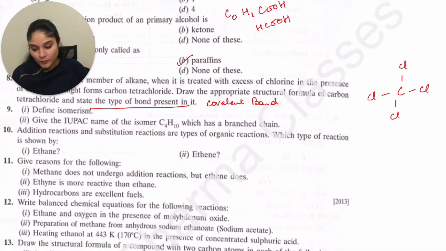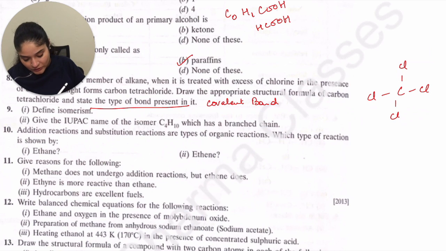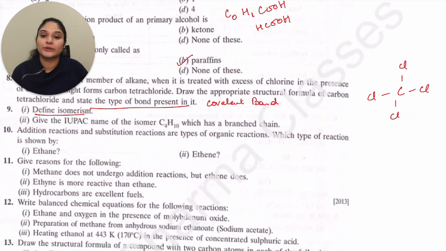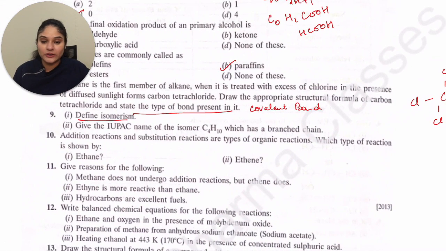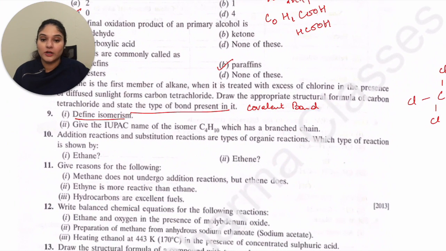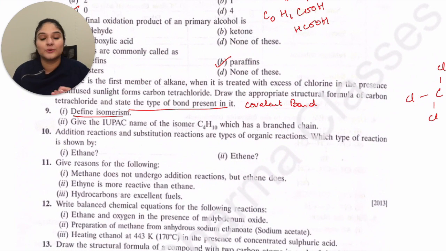Define isomerism. Now, the isomerism definition is given directly in the book. You can pick that up. But if you think about it, it is when you have the same formula but different structure of a compound, that is isomers, and the phenomenon is known as isomerism. I would anyway write the definition somewhere in the sheet itself, so that when you're downloading this answer script, you have the definition there to revise.